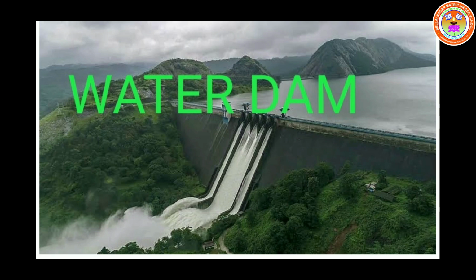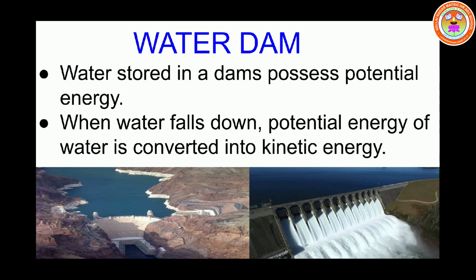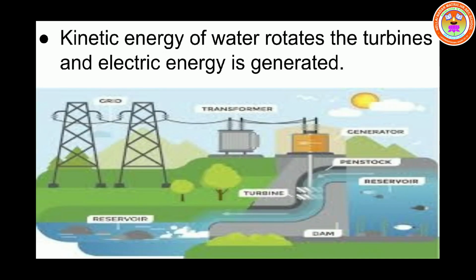First one, water dam. Water stored in a dam possesses potential energy. When water falls down, the potential energy of the water is converted into kinetic energy. Kinetic energy of water rotates the turbines and electric energy is generated.